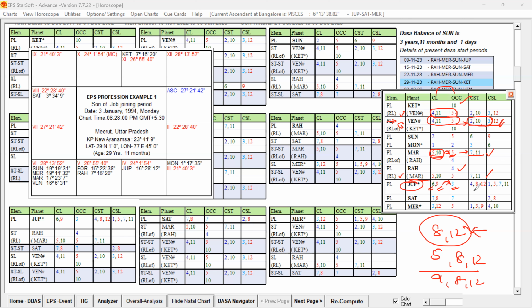And here comes the problem. Star lord for 4 is fine, and 8 and 12. So it is indicating 6, 9, 3 moving towards 8 and 12. It means that planet is experiencing some obstacles on the way. 6, 9, 3, 4, 8 and 12. Now look at the CSL, what it is going to support, whether 8 and 12 are further supported by the CSL on the unfavorable side, or favorable houses are going to reduce the unfavorable significations of the CSL.